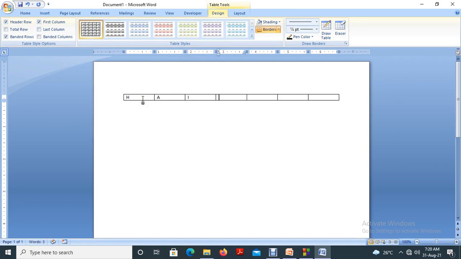Then we have a space, and after that the remaining characters.